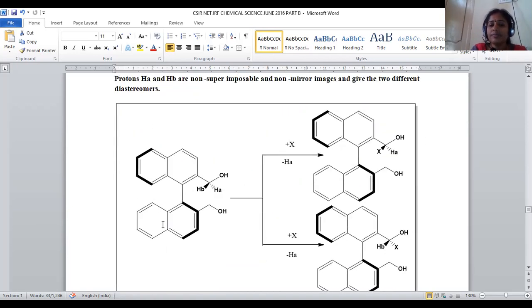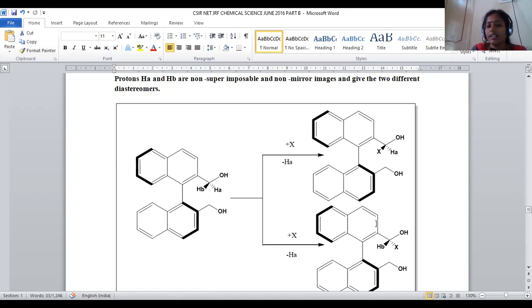Let us see in the structure. So I'm treating with X reagent. This X reagent has equal probability to bind with the HA proton and the HB proton as well. If it bonded to the HA proton, we got this kind of X substituted product at this backside. And if X is treated with the HB proton, it is substituted at this position.